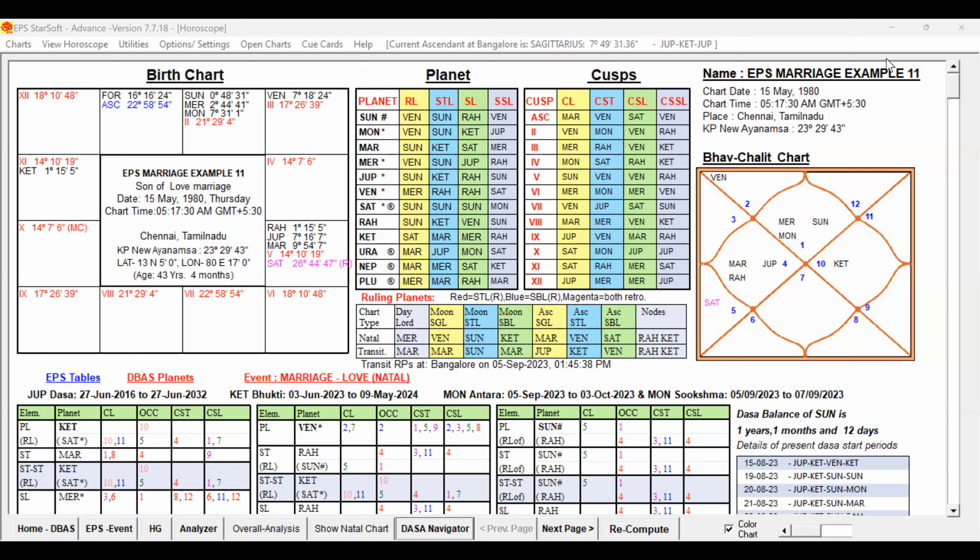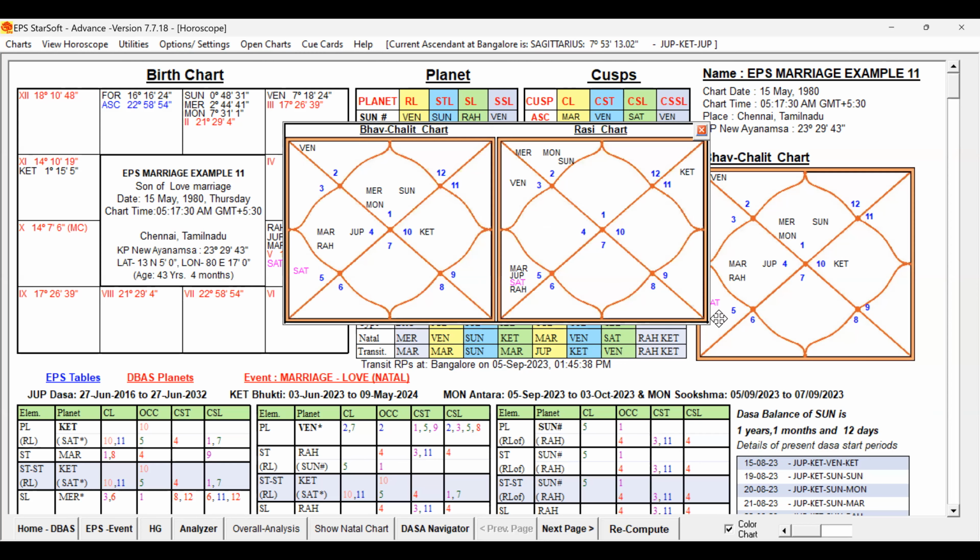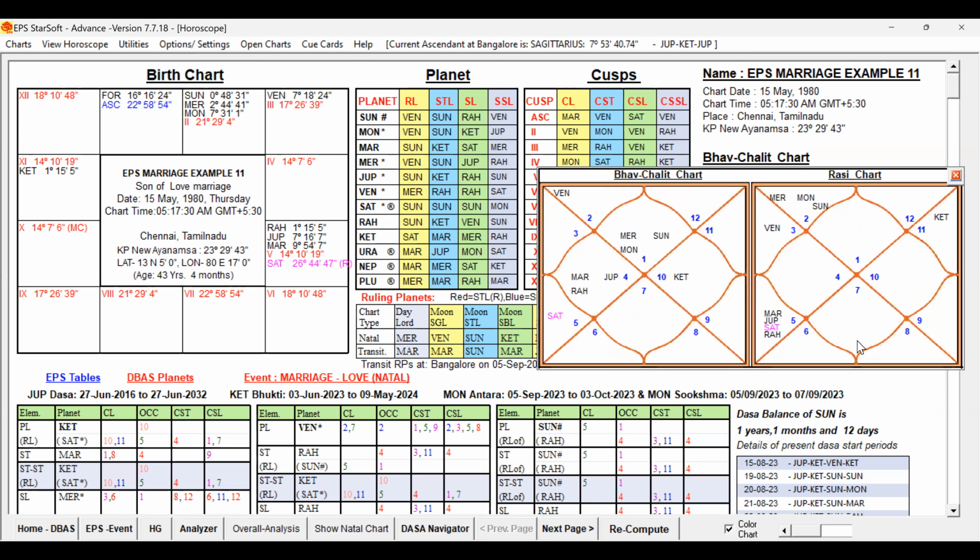This is the birth chart of that male, and now we are going to do the preliminary study on the birth chart. So let me open that North Indian chart for the benefit of the North Indian followers. Lagna is Aries Lagna. Seventh cusp is falling in Libra.